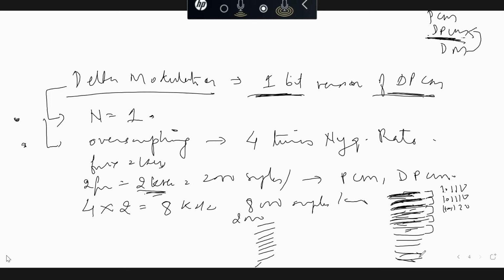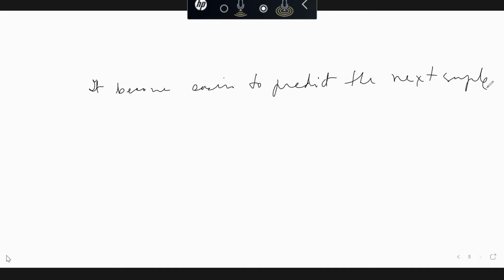Now what is the advantage of this? If the next sample value is not changing significantly because we have more samples, then it is easy to predict. It becomes easier to predict the next sample value. So here this new term has now arisen: predict.